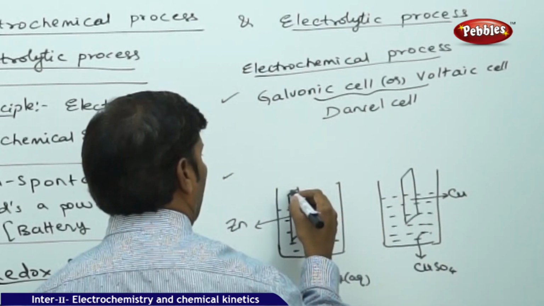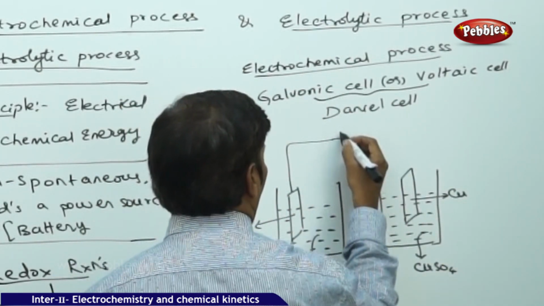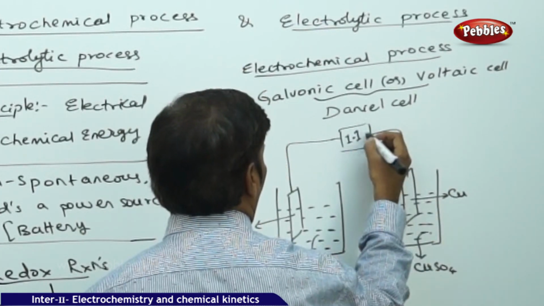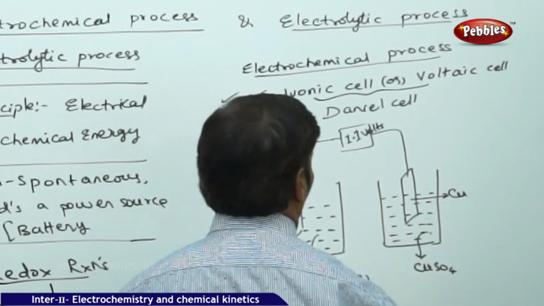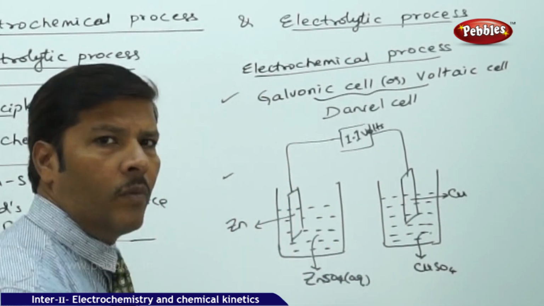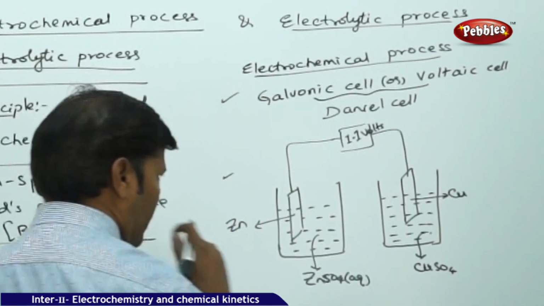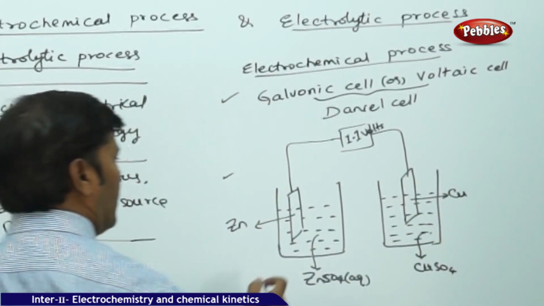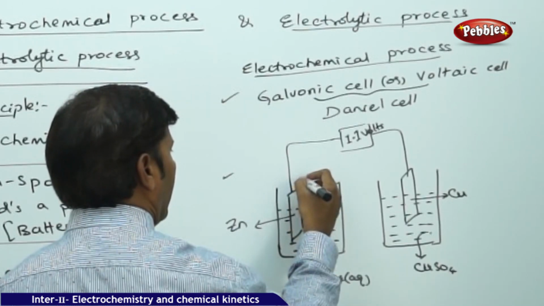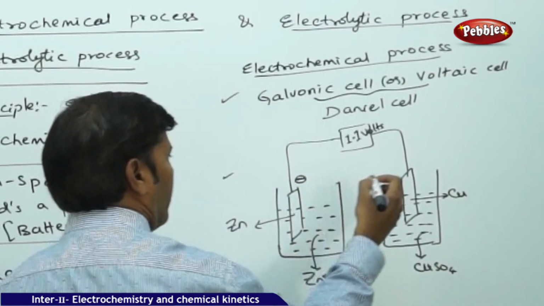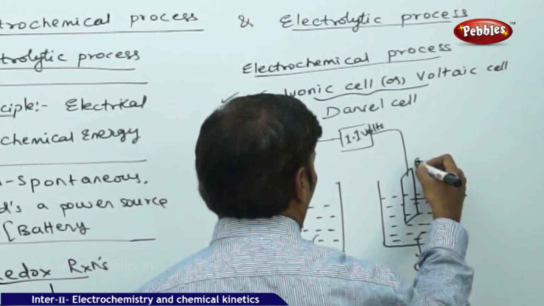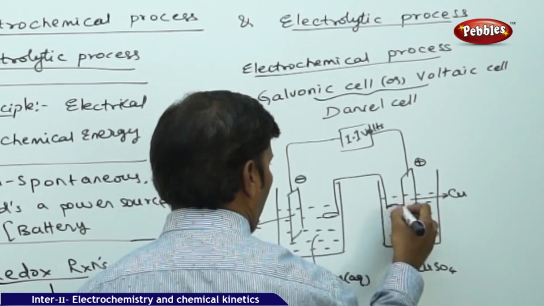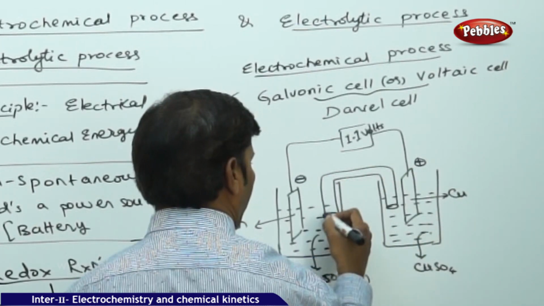You take the conducting wire and connect it to the voltmeter, which reads 1.1. Here this zinc electrode is given a negative sign convention, and the copper electrode is given a positive sign convention, and we connect it through a salt bridge.